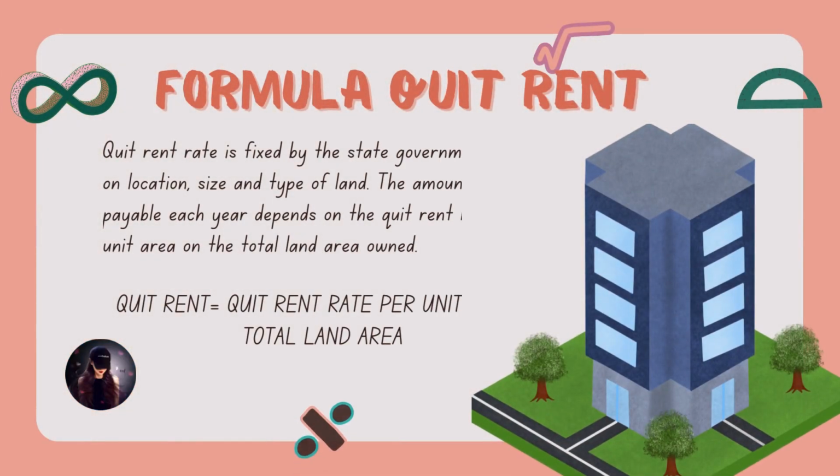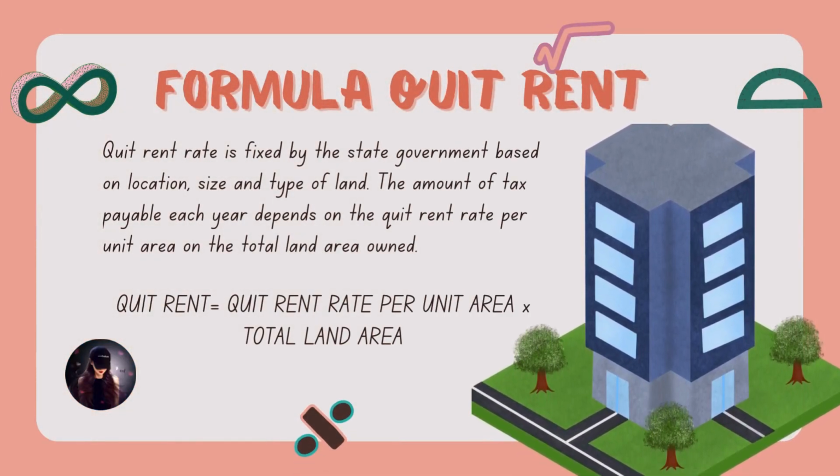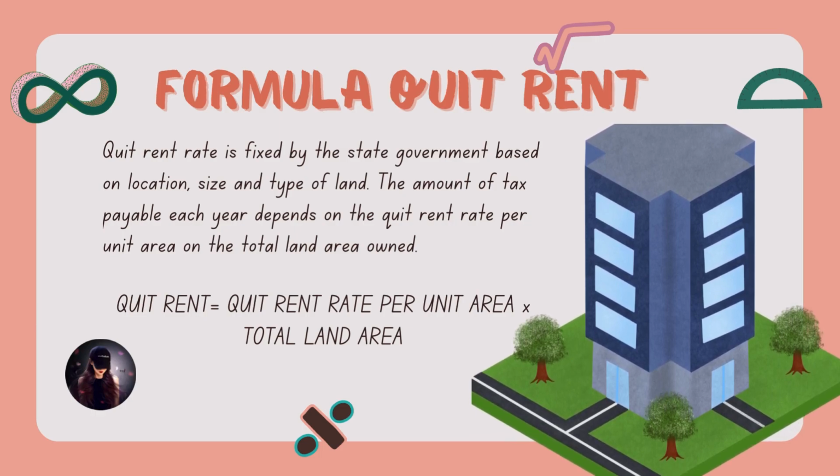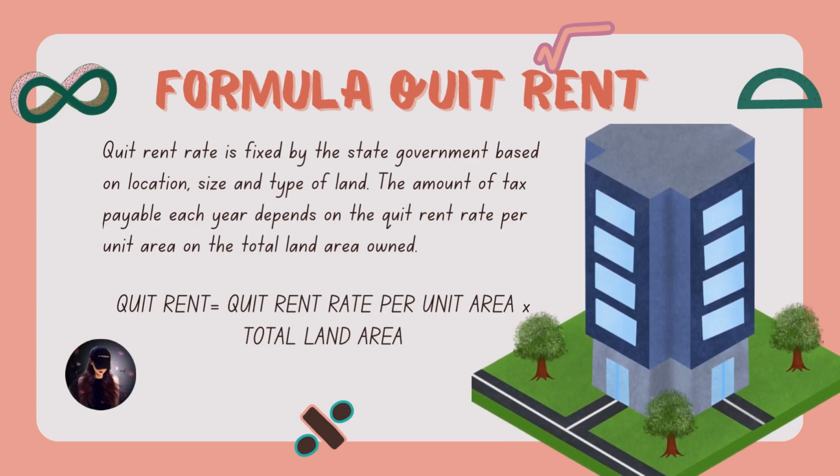Okay, as for the next slide, we have the formula for quitrent. The quitrent rate is fixed by the state government based on location, size, and type of land. The amount of tax payable each year depends on the quitrent rate per unit area and the total land area owned. So the formula is: quitrent equals quitrent rate per unit area times total land area.